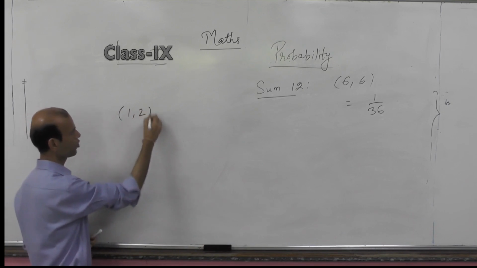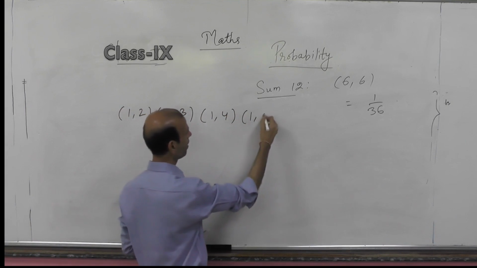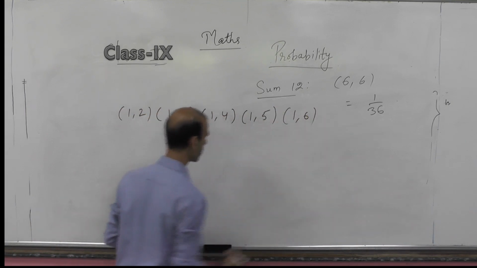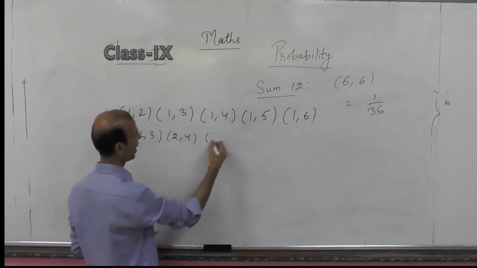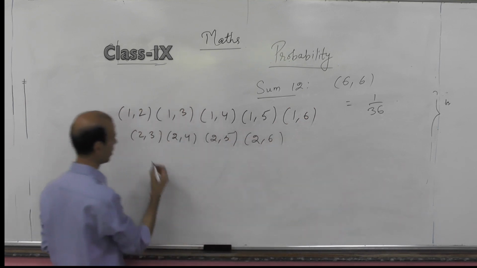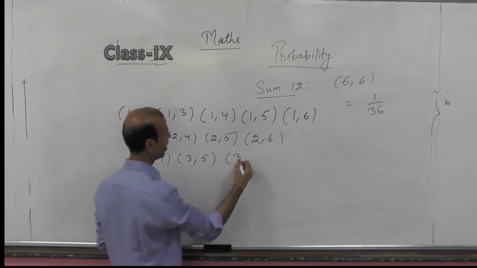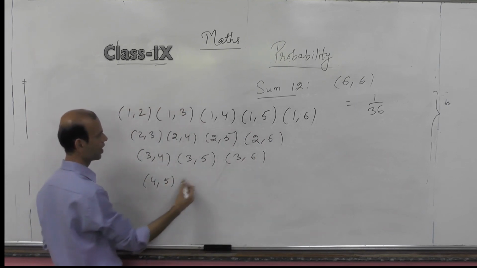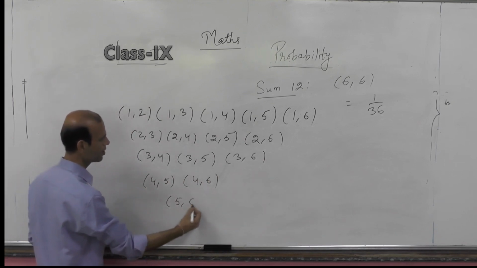So 1, 2, 1, 3, 1, 4, 1, 5, 1, 6 will be favorable cases. 2, 3, 2, 4, 2, 5 and 2, 6 will be our favorable cases. 3, 4, 3, 5, 3, 6 will be our favorable cases. 4, 5 and 4, 6 will be our favorable cases, and 5, 6.